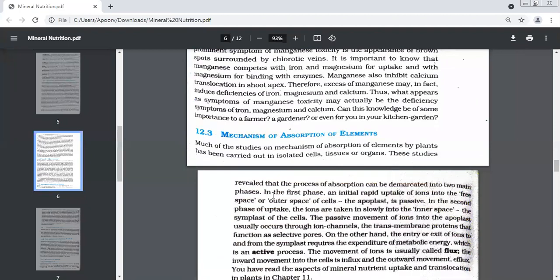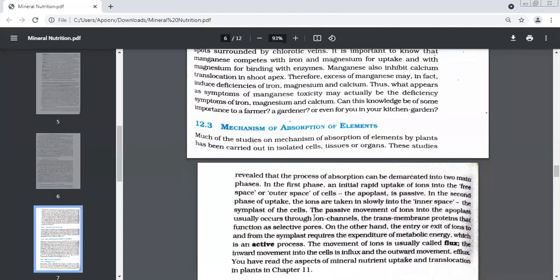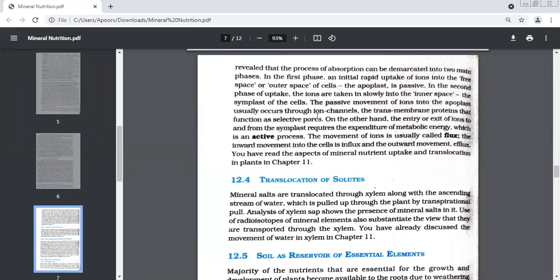This I have already done in the previous chapter, absorption of elements. Apoplast, symplast, you remember? Yes, ma'am. This we have already done. Only this line we need to do. The movement of ions is called flux. When ions move in a plant, the movement is known as flux. If they are going into the cells, we call it influx. And if they go out, then it is called efflux. Just read the last two lines.